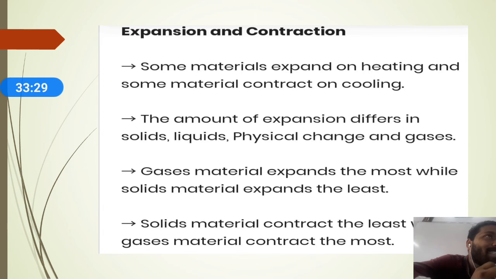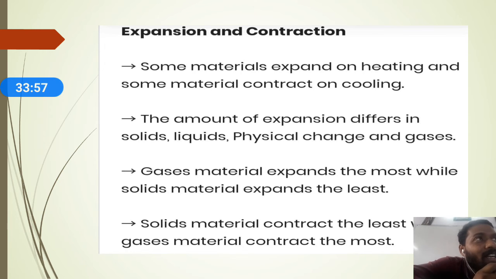Why? Because in summer the heat is absorbed by the metal and it expands, so you cannot easily close the door due to expansion.